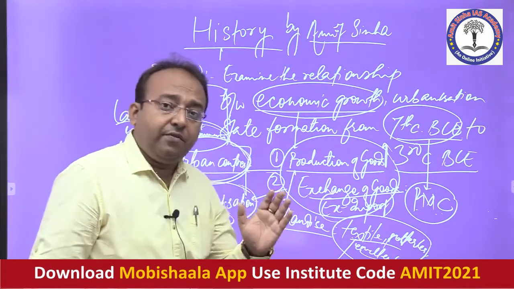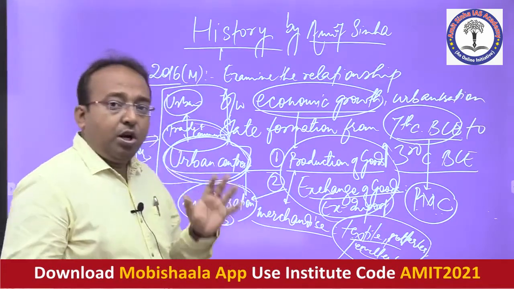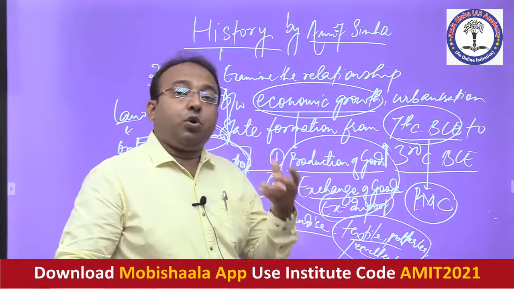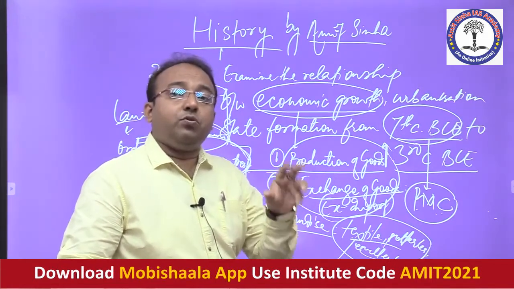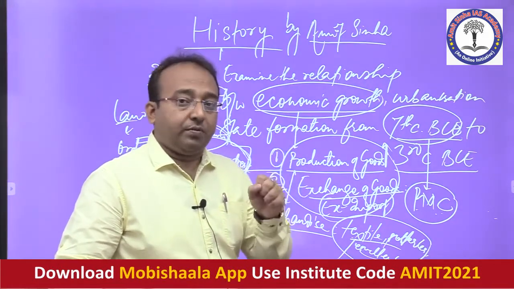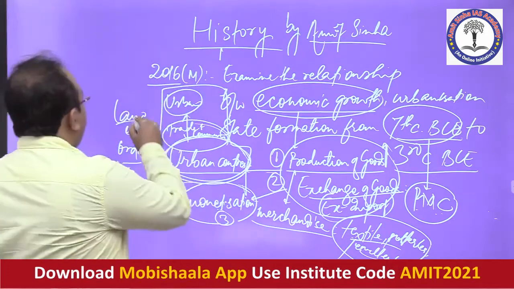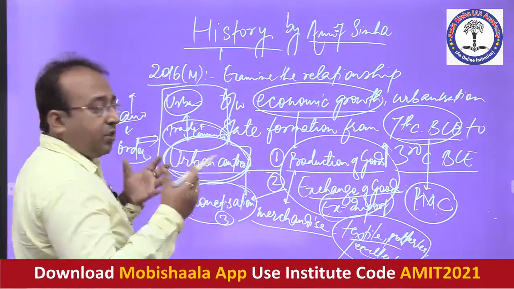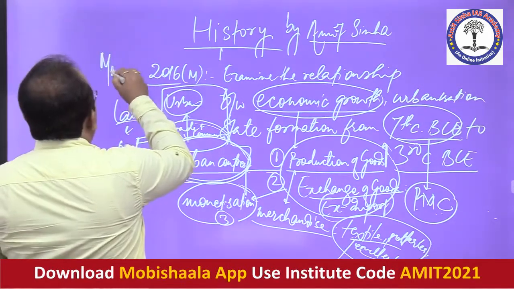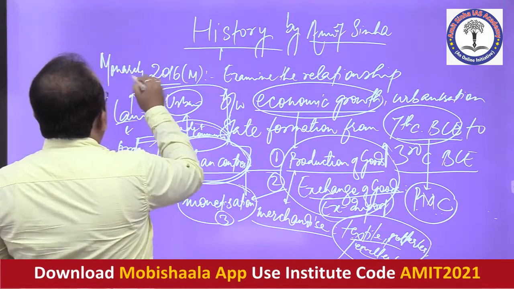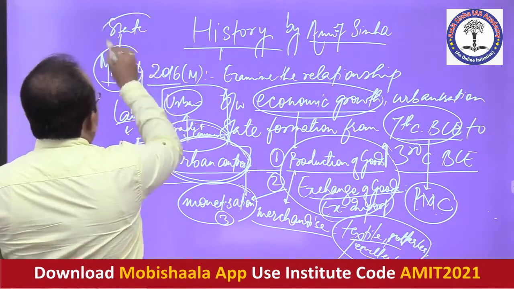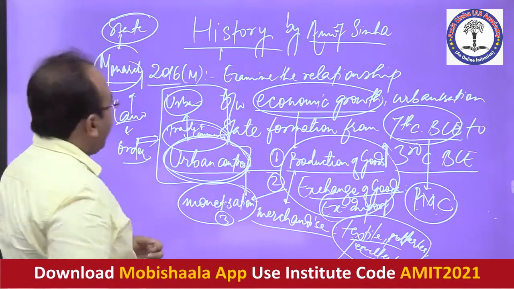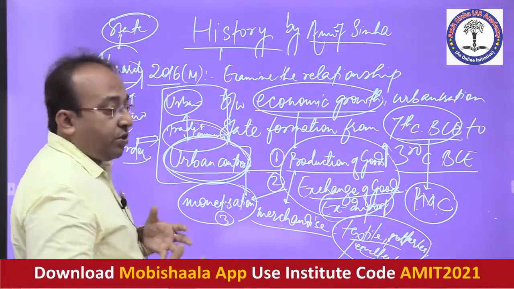So to have better law and order, to provide security, you also needed a state. You needed someone who could provide you security or protection. So for that, you started conceiving the concept of a monarchy, and this monarchy was running the entire state. All right, so we got the formation of the state also.